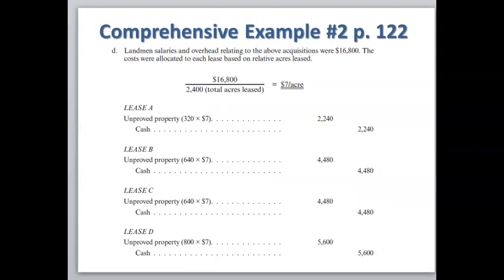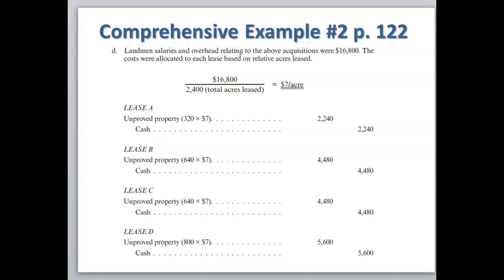Now we have some internal costs. We have some landman salaries and overhead relating to the above acquisitions of 16,800. These are going to be allocated to each lease based on the relative acreage leased. So if we take the amount of 16,800 divided by the total acres that we decided to lease of 2,400, we're going to get an amount of $7 per acre.